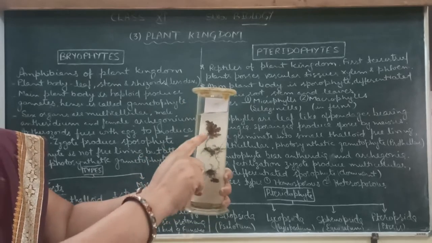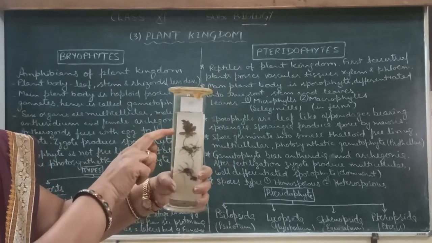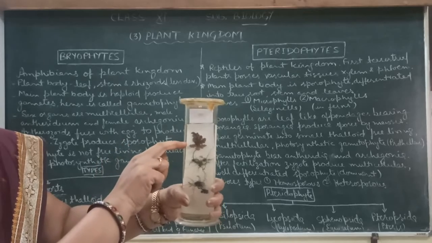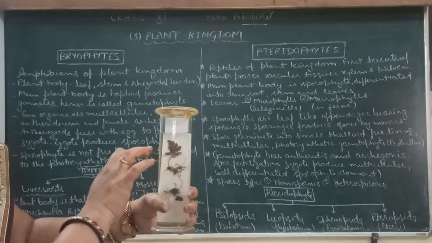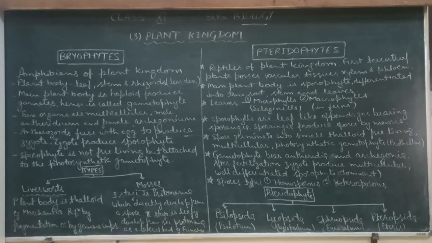These fiber-like structures are known as the rhizoids, and you can see in the center of this sac-like structure, the gametophyte, the gemma cups are present, and gemma cups are for the reproduction process. They are helpful.